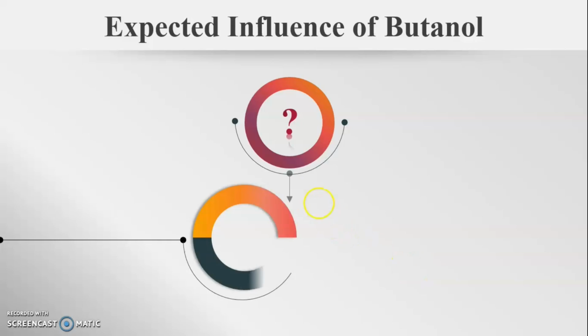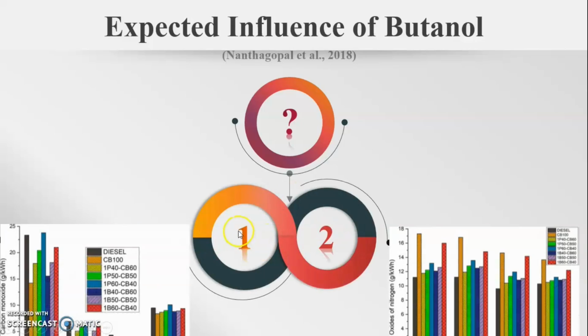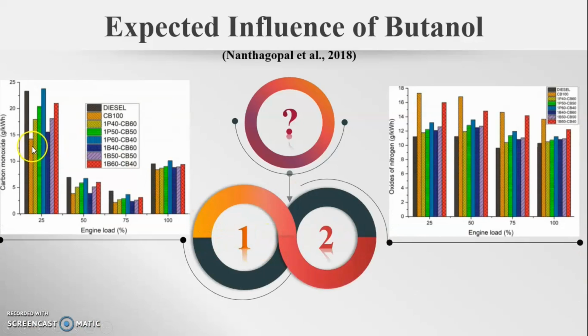Further, when we look at the emission properties of butanol blended biodiesel, we can see that the carbon monoxide emission for butanol blended biodiesel is much higher than that of the neat biodiesel. But for the oxides of nitrogen, it can be seen that the emission of NOx for the neat biodiesel is much higher than that of the butanol added biodiesel, and this is the same for all the engine loads.